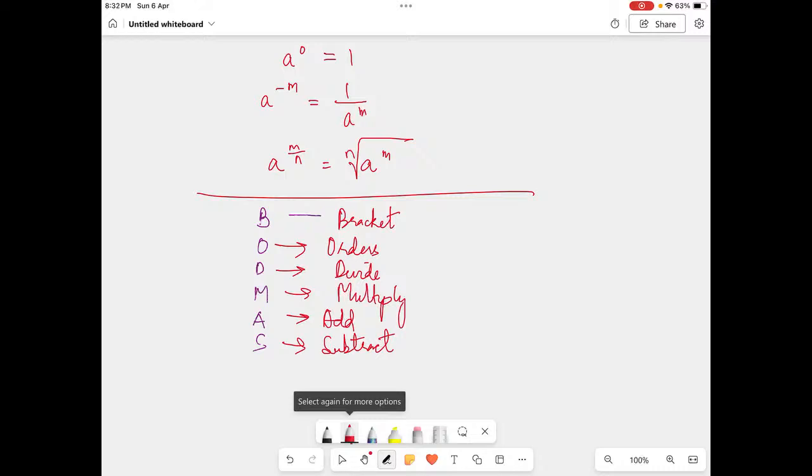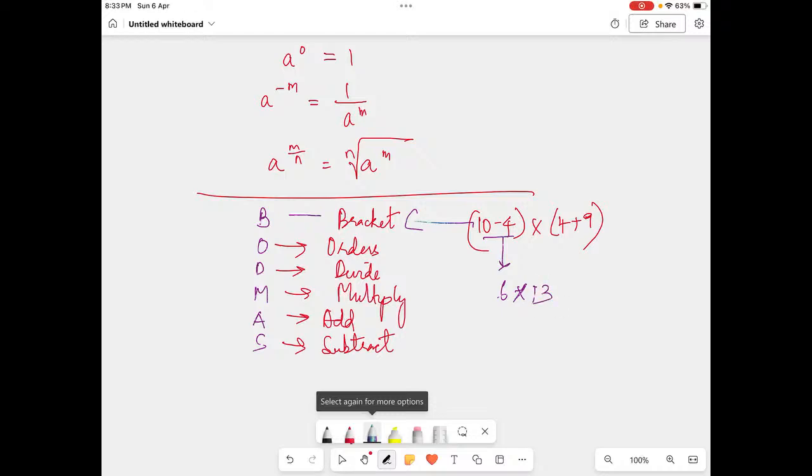Now I have one example: 10 minus 4 bracket close, multiply by 4 plus 9. So what is it here? 10 minus 4 is 6, and 4 plus 9 is 13. Now first thing, I am opening the bracket. So I opened the bracket, 10 minus 4, then after that I put a multiply sign, 4 plus 9 is 13. What is the next thing they're telling?